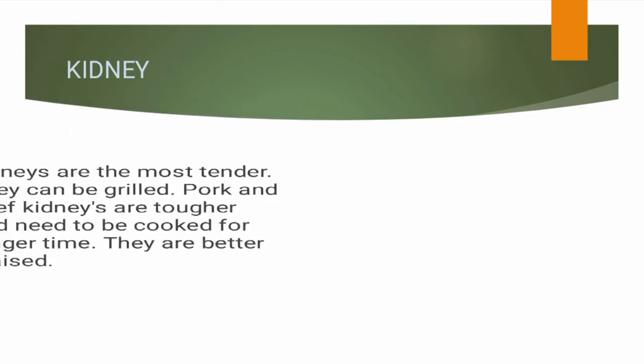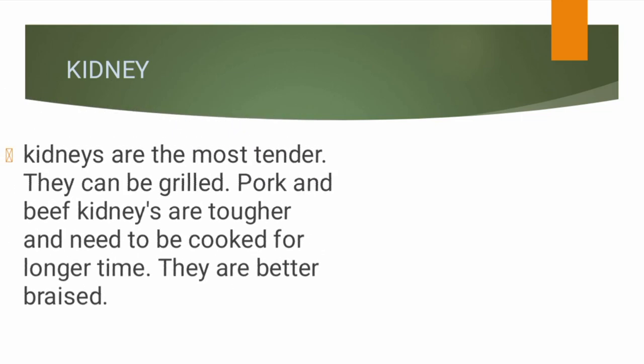Now the next, kidney. Kidneys are the most tender internal organs. They can be grilled. Pork and beef kidneys are tougher and need to be cooked for a long time. You can also braise them.